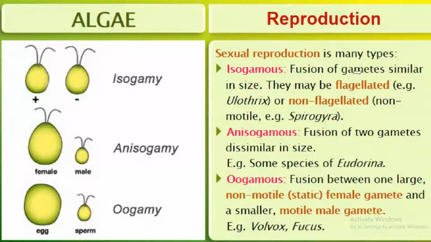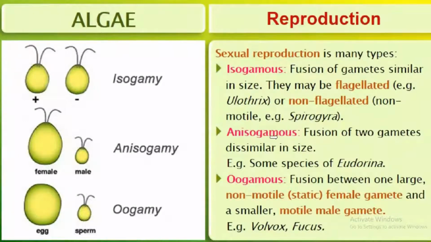Isogamous means fusion of gametes similar in size. Look here, they are similar in size. They may be flagellated, example Ulothrix, or non-flagellated, example Spirogyra.